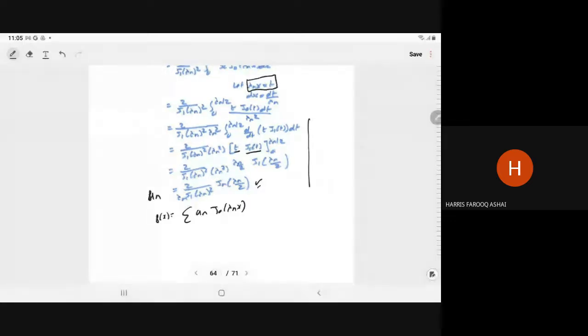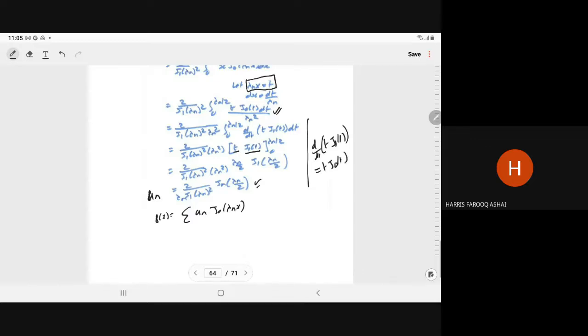Here we have the integral of t J naught t dt, and we know that d/dt of t J1 t is equal to t J naught t.